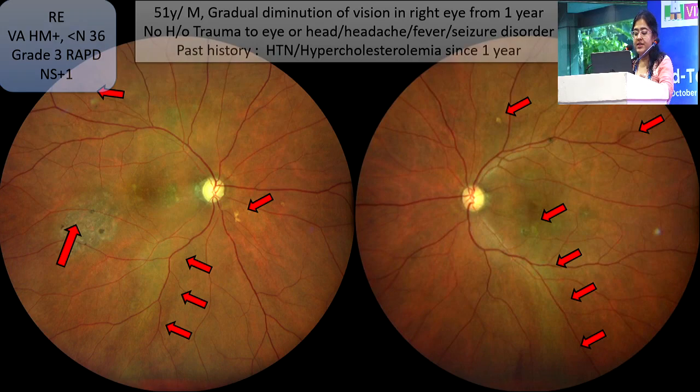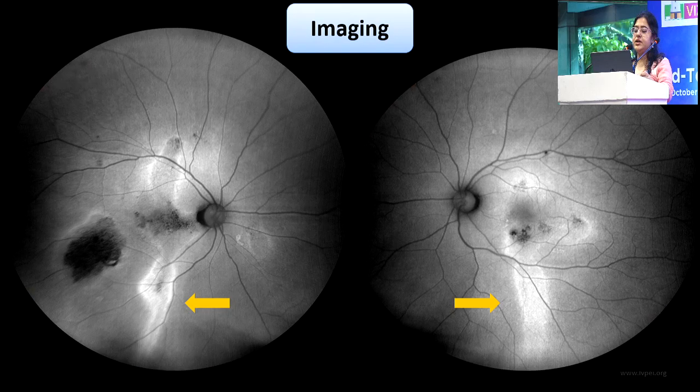Also here we can see, as marked by the red arrows inferiorly, there is a hypopigmented tract going down from the disc towards the inferior periphery. This is the gravitational tract which I am talking about, and the arrows shown in the superotemporal areas in both eyes show small areas of NSDs. This is the autofluorescence picture of the patient, which is showing the gravitational tracts.